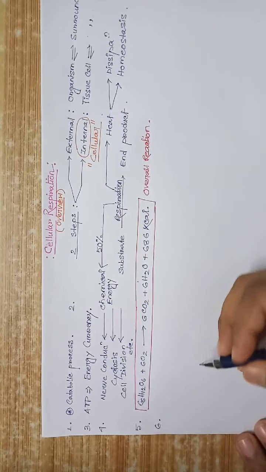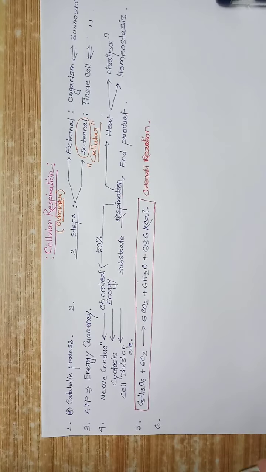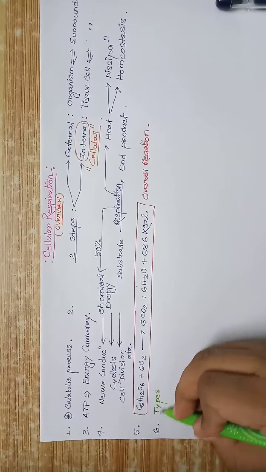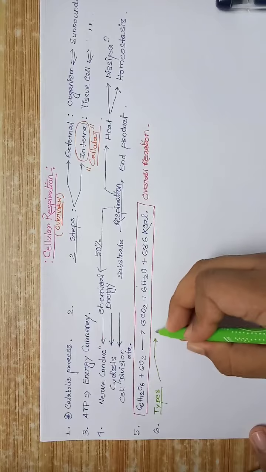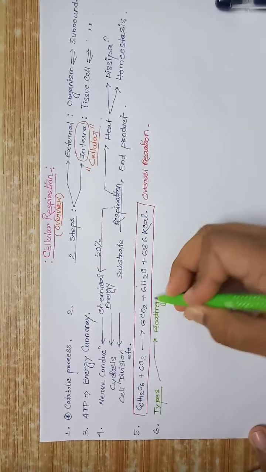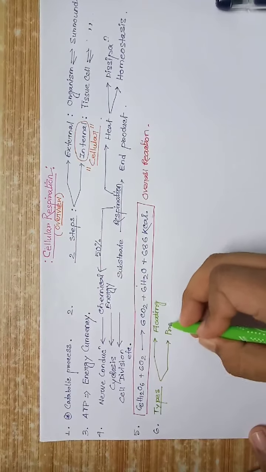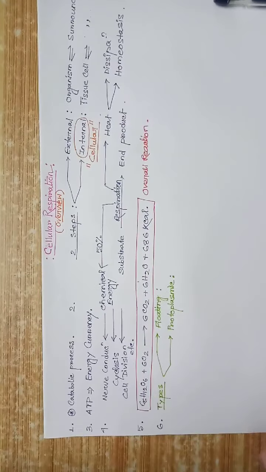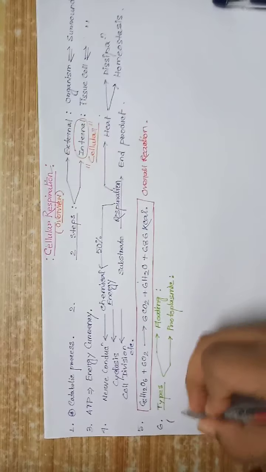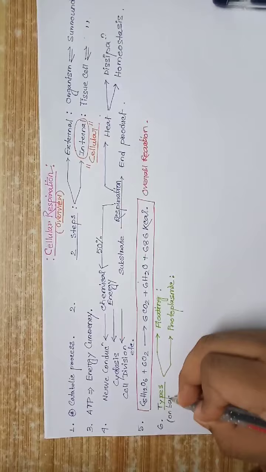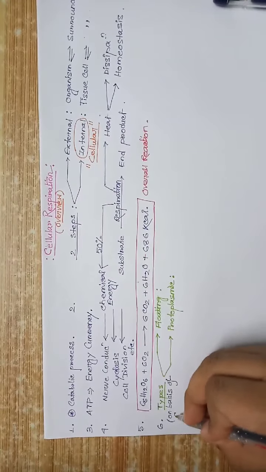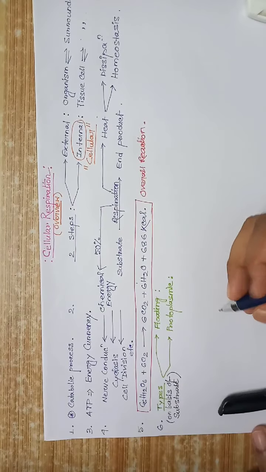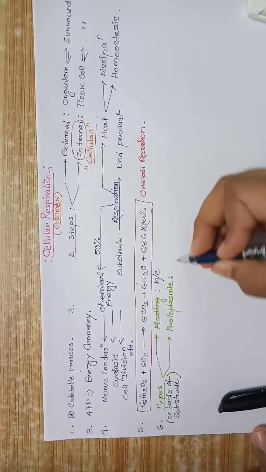Now, types of respiration. On the basis of substrate, the types are protein and protoplasmic. Protein respiration is the most common, and protoplasmic is the rare one.